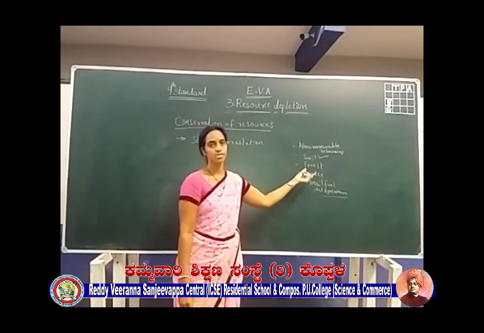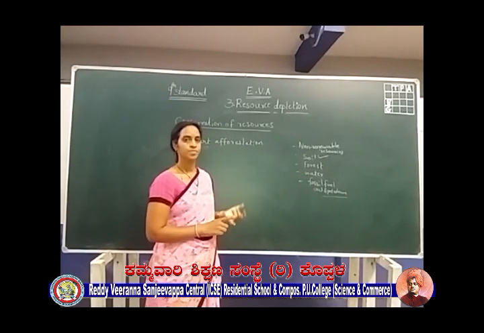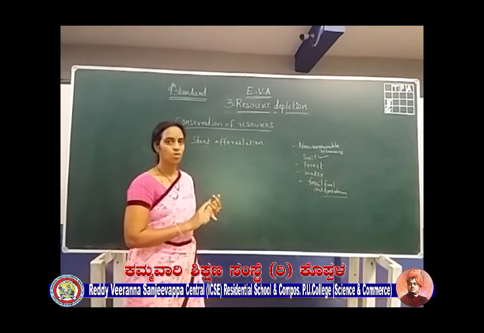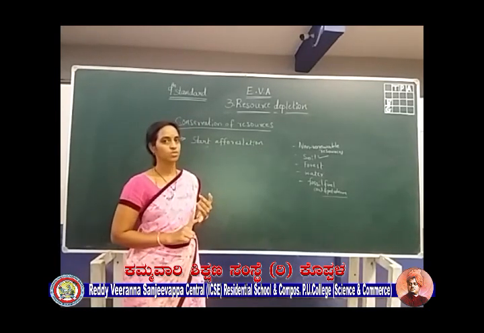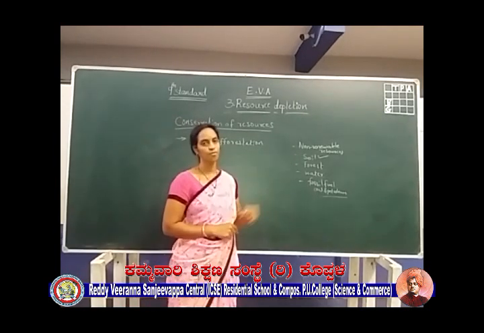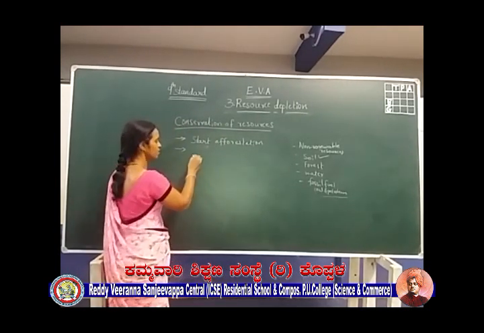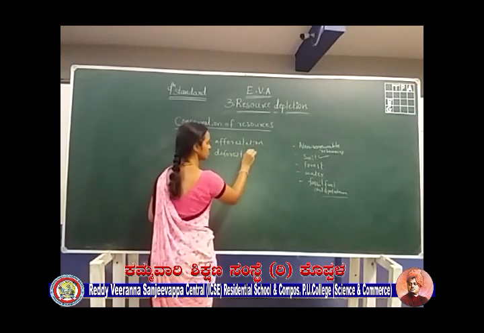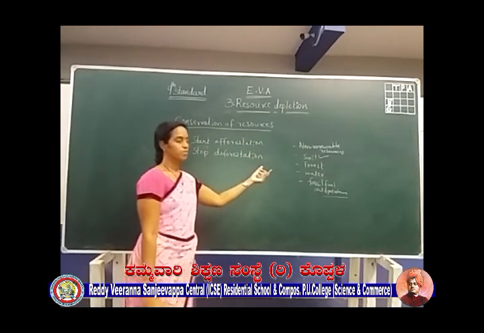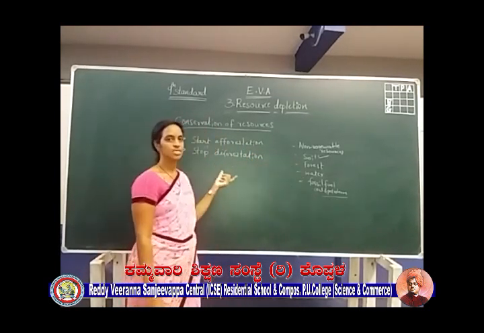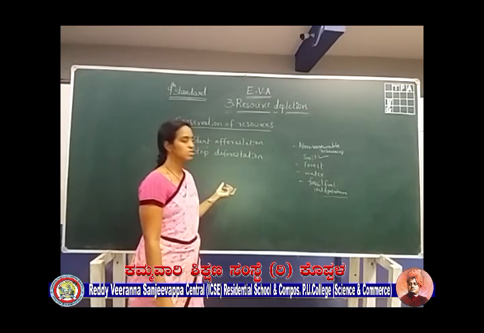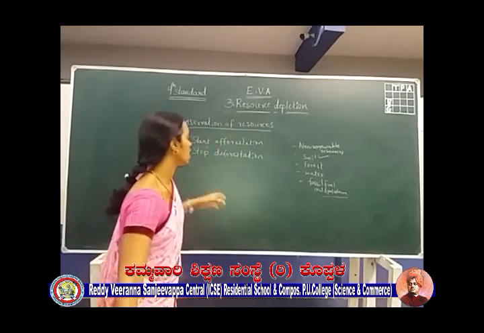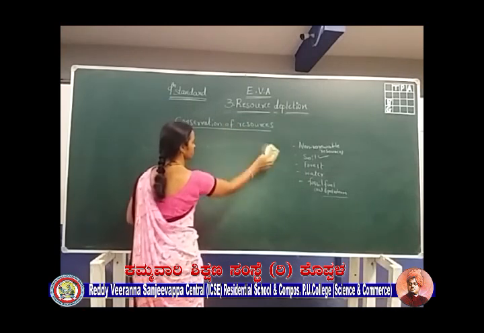Okay, you know that due to forest degradation, there are effects on humans: rainfall decreases and temperature increases. These effects are falling on us. To control these effects, we have to conserve the forest land. Okay, start afforestation, stop deforestation activities. Nowadays, most of the forest areas are being converted into agricultural areas or industrial areas and all. All these have to be stopped. That is, stop deforestation. Okay. This is about how to conserve the forest areas.